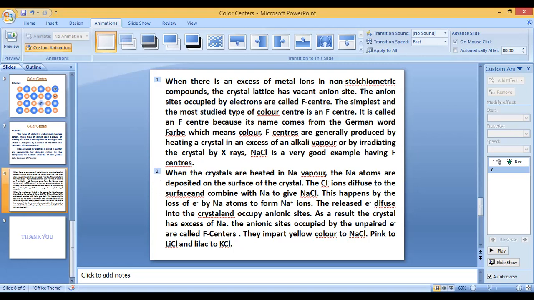When the crystal is heated in sodium vapor, the sodium atoms are deposited on the surface of the crystal. The Cl minus ion diffuses to the surface and combines with the sodium to give NaCl. This happens by the loss of an electron by sodium atoms to form Na plus ions. The F center imparts yellow color to NaCl, pink to lithium chloride, and lilac color to KCl. Okay, thank you.